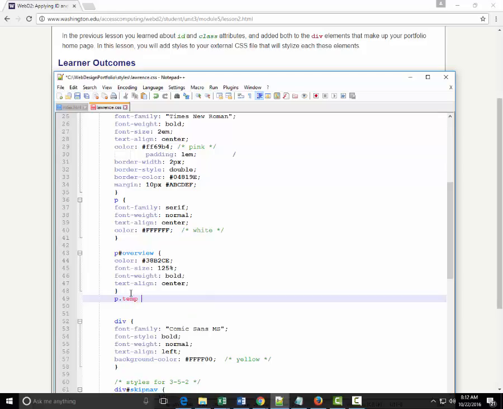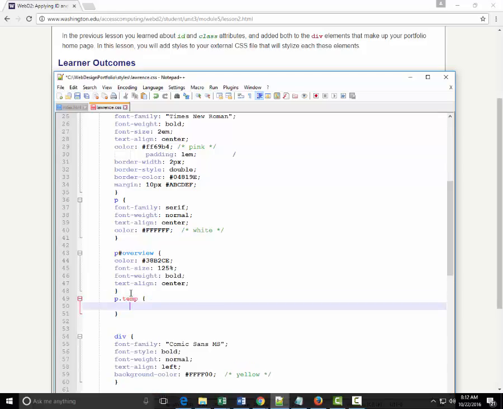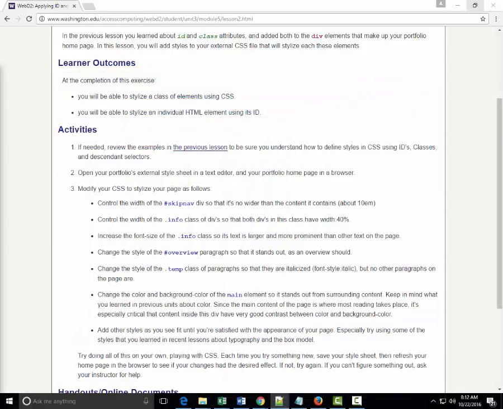And then I want to say font style italic, like that, right? I'll save that. Okay. That's temp style.